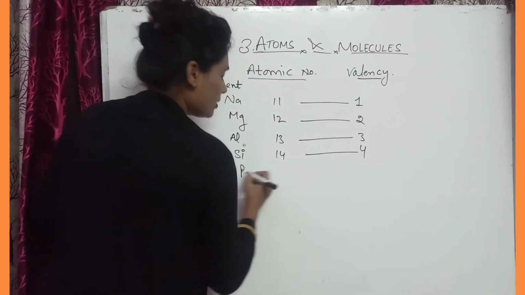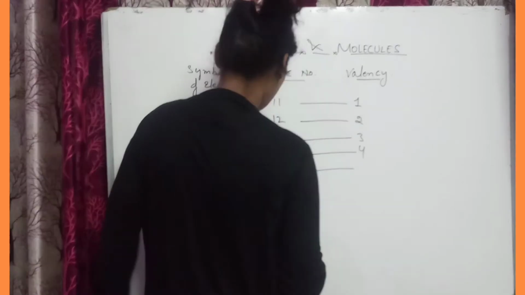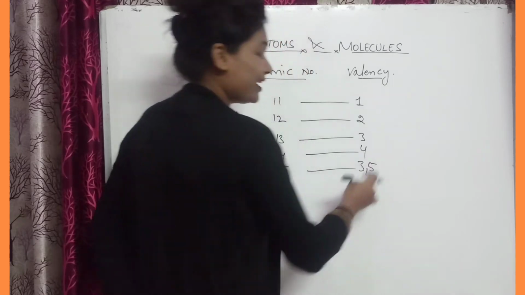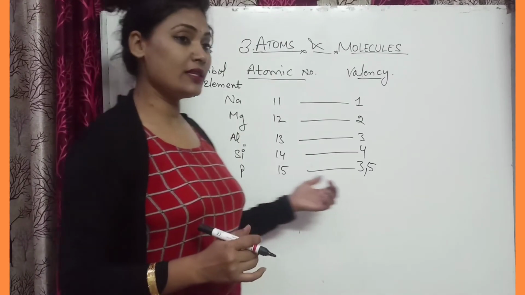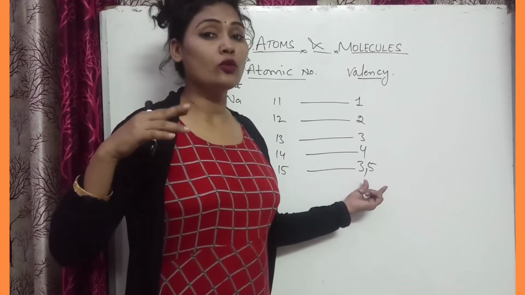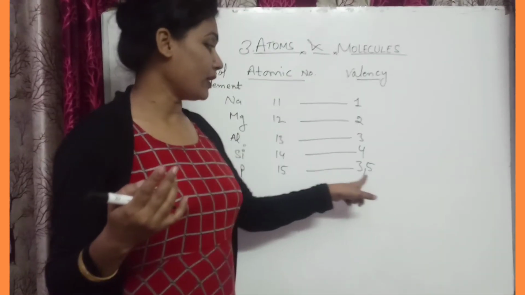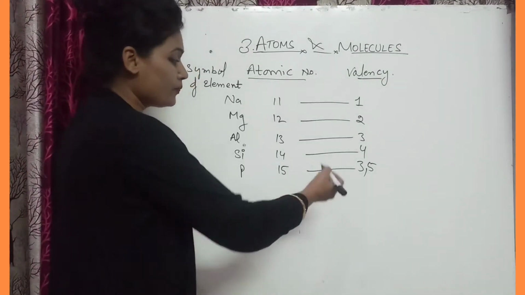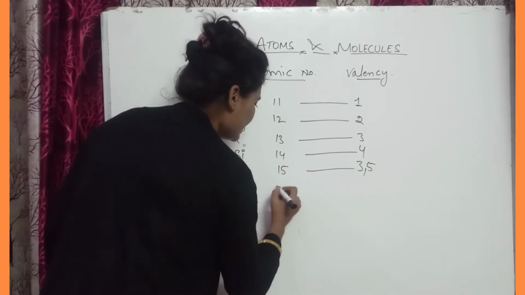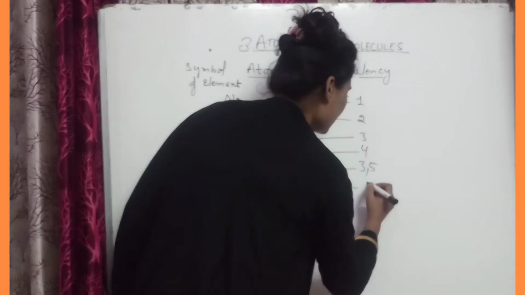Then P is phosphorus, its atomic number is 15. Okay, and the valency becomes here 5 or 3. It will decrease. Actually, in case of phosphorus, the valencies are variable. Variable means 2 or more than 2. So here 3 and 5 are the valencies for phosphorus. Okay, and if you are taking the next one, S, that is sulfur, atomic number is 16 and the valency is 2.